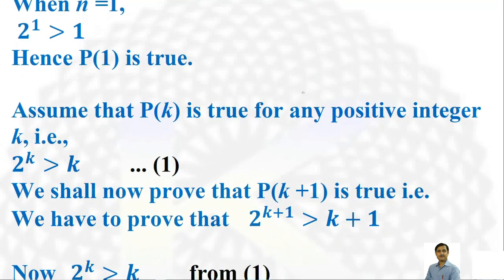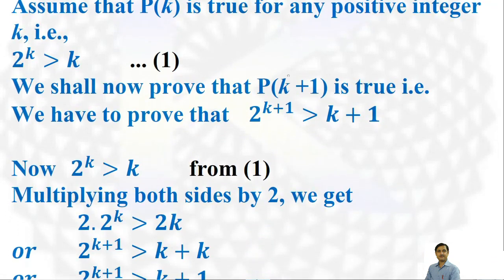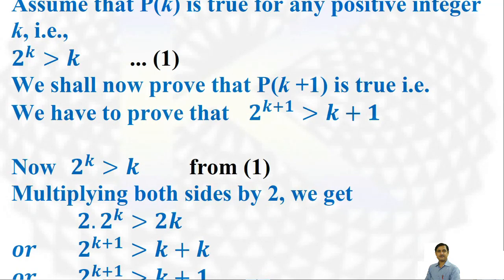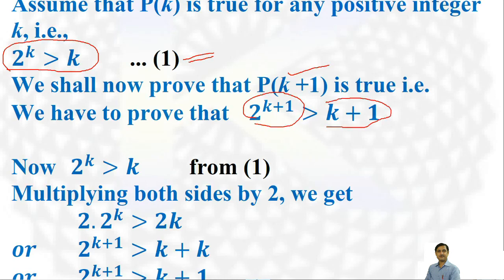That is, 2 raised to the power k is greater than k. Write it as equation number 1. This statement is true. Now we have to prove that the statement is true for Pk plus 1. That is, we have to prove that 2 raised to the power k plus 1 is greater than k plus 1.